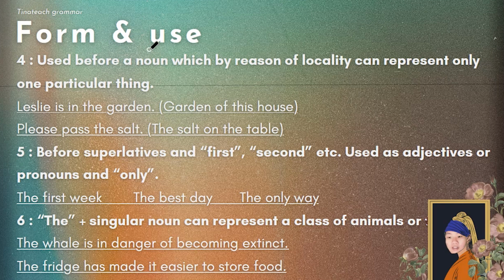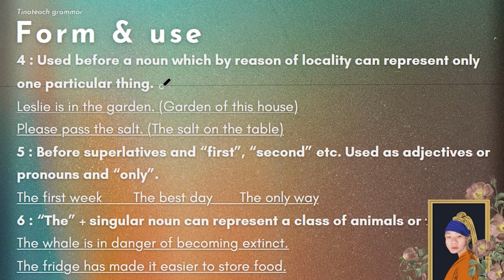Locality meaning it's near you, okay? You can see it, or it's nearby, like in the next room, for example. And you can only mean one particular thing, like, oh, go get the bike, for example. And you live in a house and the bike is, let's say, in your backyard.